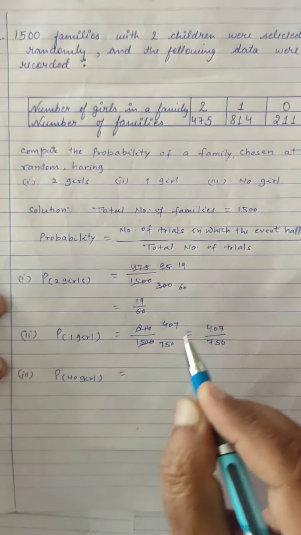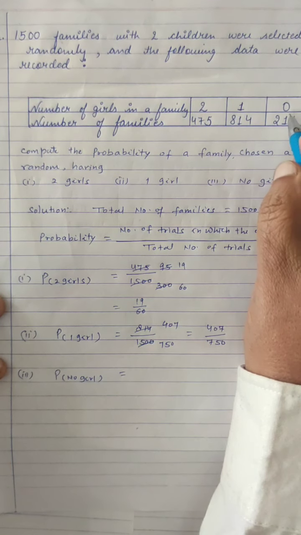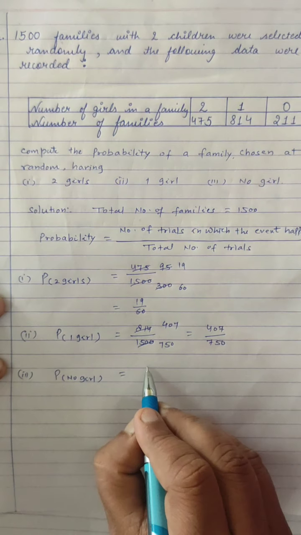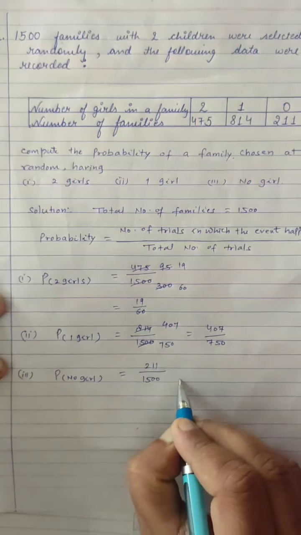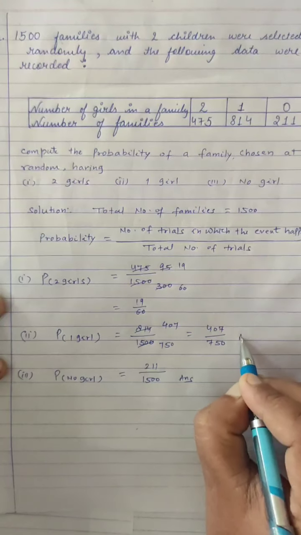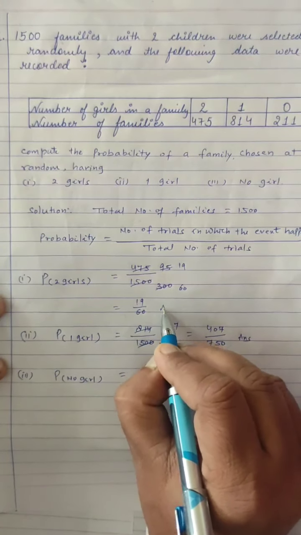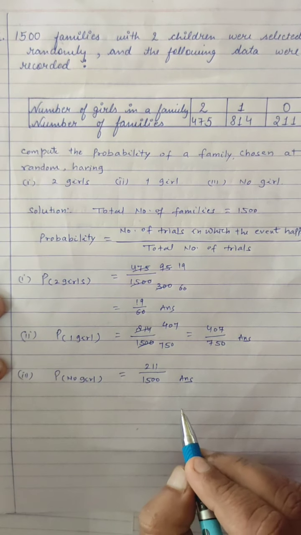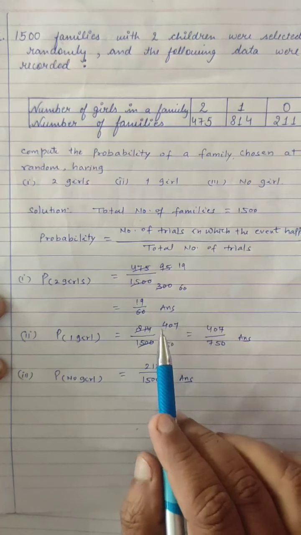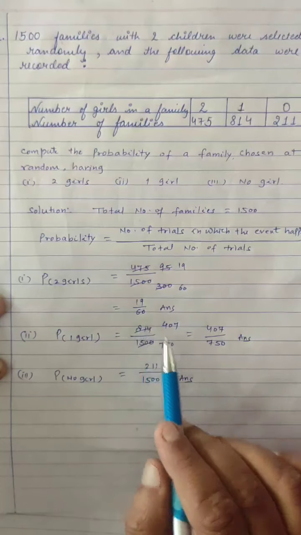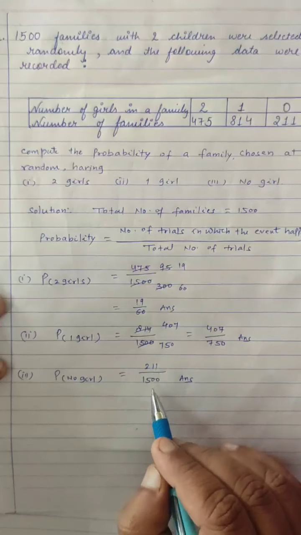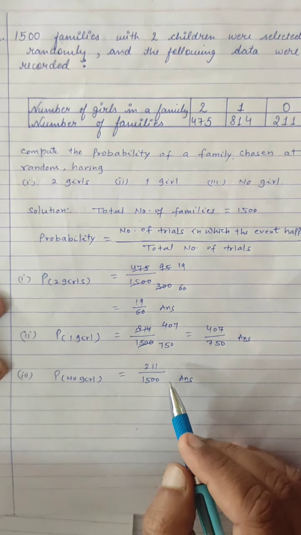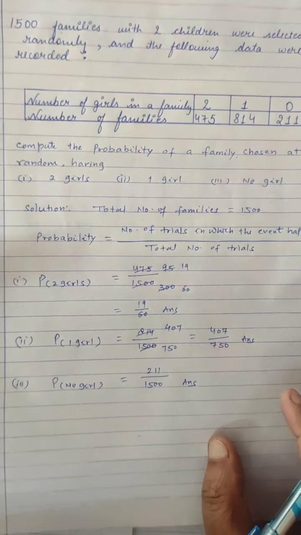no girl. The number of families having no girl, that is 0 girl, are 211 and the total number of families are 1500. So we have our answers: 19 upon 60, 407 upon 750 and 211 upon 1500.